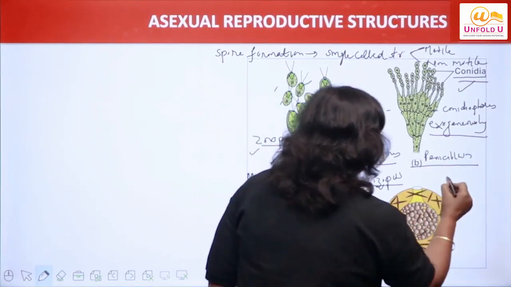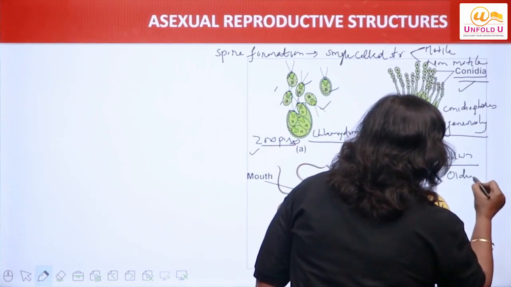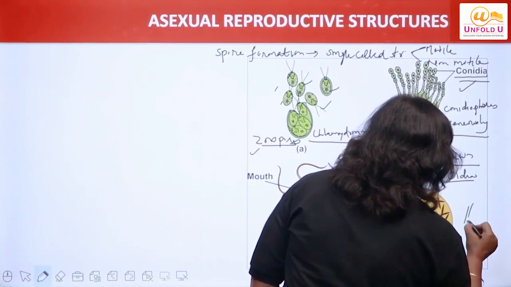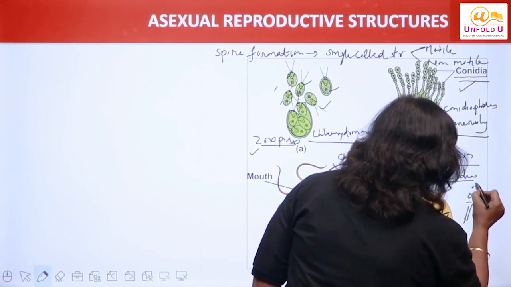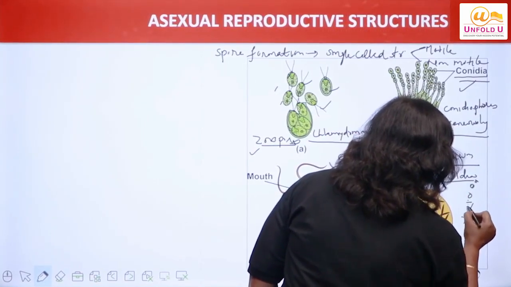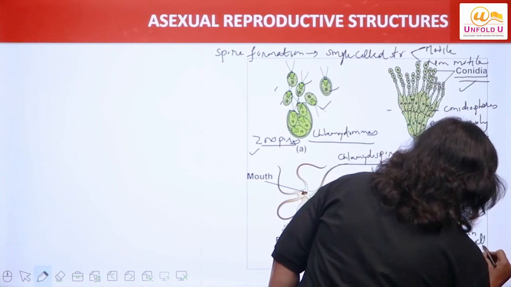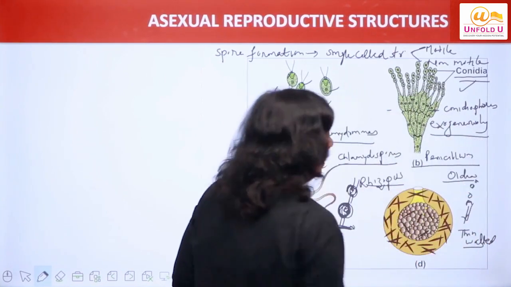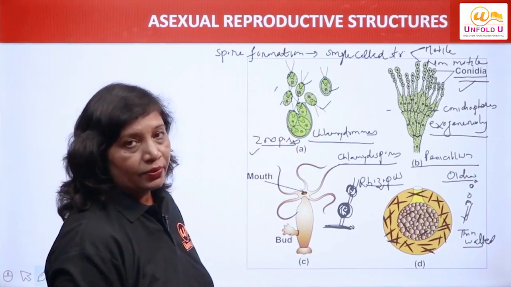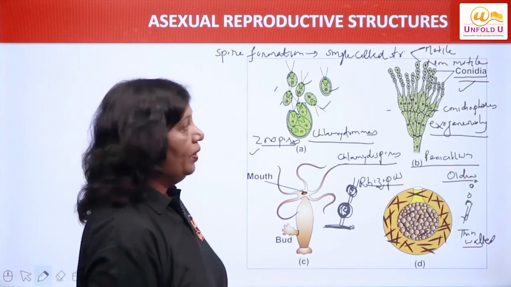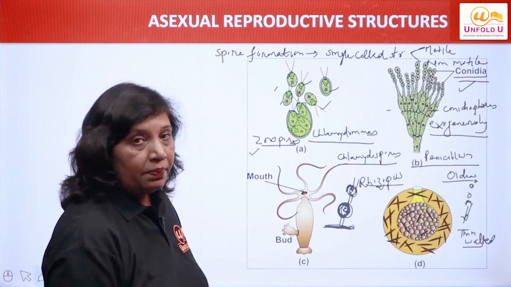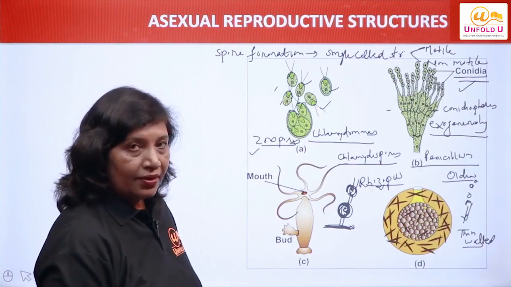Then we have another spores which are called Oidia. Oidia, they are formed at the tip of the hyphae, right? Thin-walled spores. हाइफी की ब्रेक डाउन होने से टिप्स पे थिन वॉल्ड स्ट्रक्चर्स तैयार होते हैं, जिनको हम क्या कहते हैं? ओइडिया. तो डियर स्टूडेंट्स, let me repeat all the types of spores we have discussed.